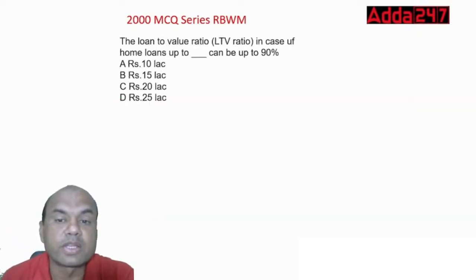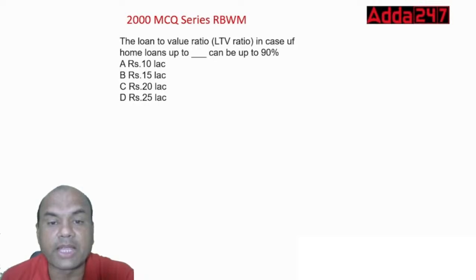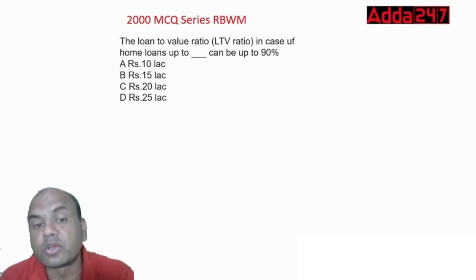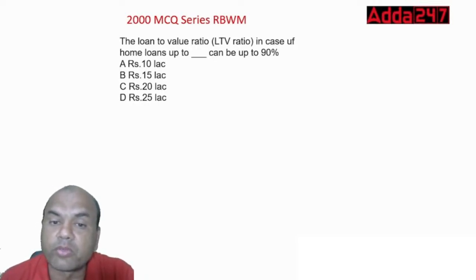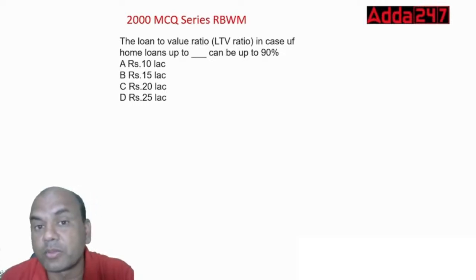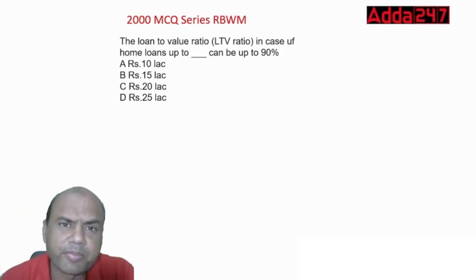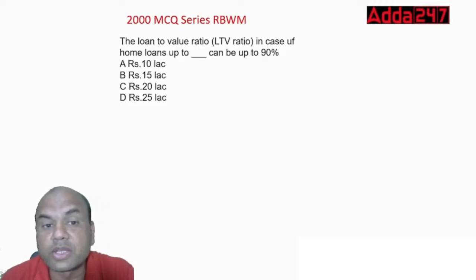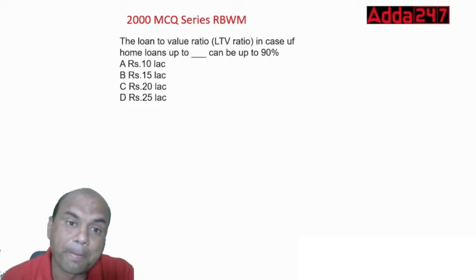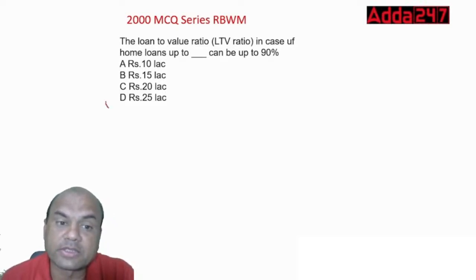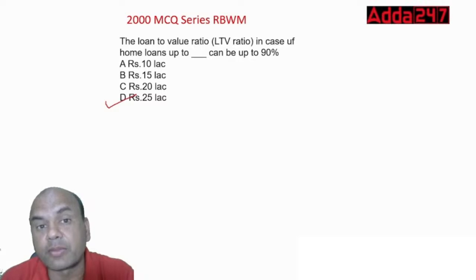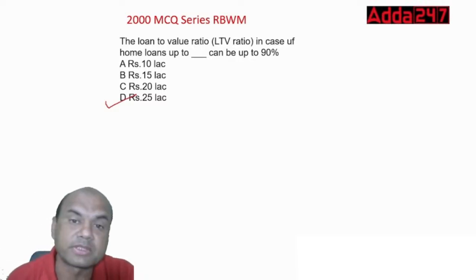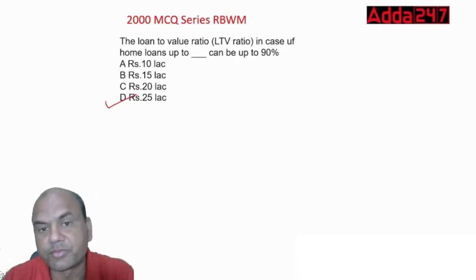The loan to value ratio, if the home loan is up to dash, can be 90%. So up to what amount can I give the home loan at 90%? Just now I gave you. So in this case, the loan to value ratio in case of loans up to dash can be 90% as per RBI guidelines. As per RBI guidelines, it is 30 lakhs, because the RBI says up to 30 lakhs you can give 90%. Okay, got it clear?